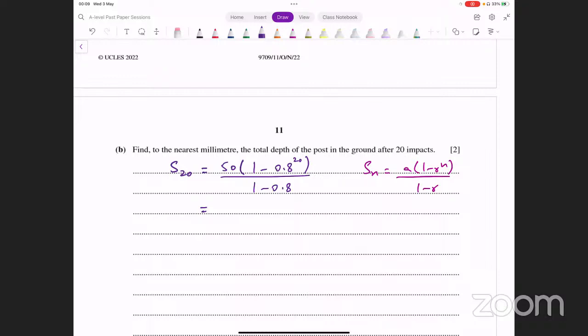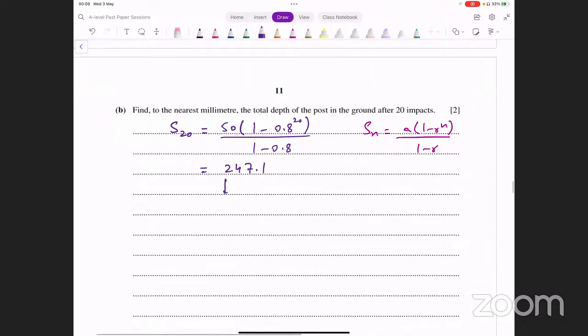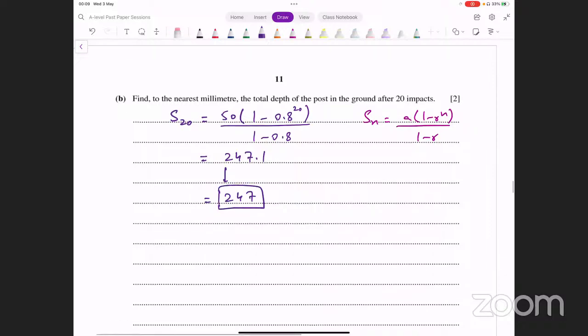ये देखते हैं क्या आता है. Sum of the first 20 terms. Okay, so this turns out to be, sorry, just do that again. Okay, this is 247.1 millimeters. उसने क्या कहा है? To the nearest millimeter. It's going to be necessary that you round it off to 247. Otherwise, आपका एक mark हट जाएगा. So you'll write this as 247, and that is what your final answer turns out to be here.